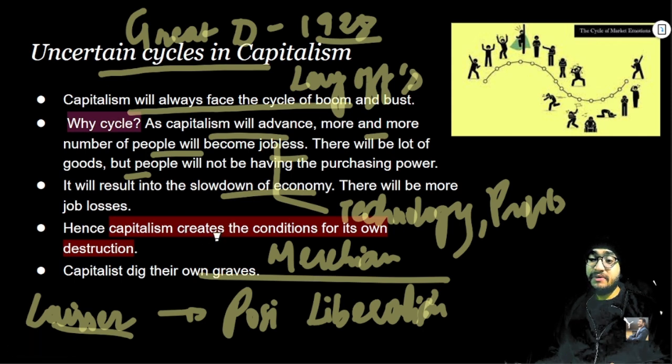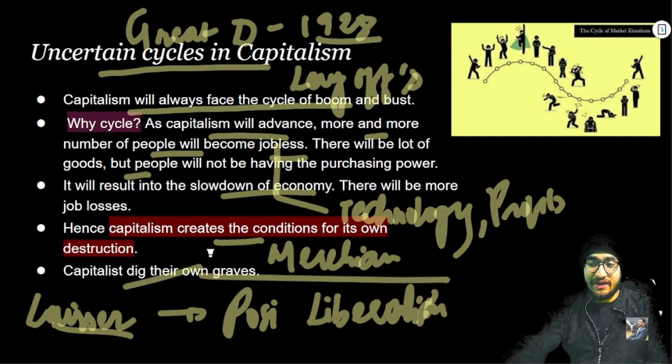Hence capitalism creates the condition for its own destruction, right? So this is a kind of destructive vicious cycle that capitalists have created for themselves. They have basically dug their own graves. So capitalists dig their own graves. This was basically the third consequence.